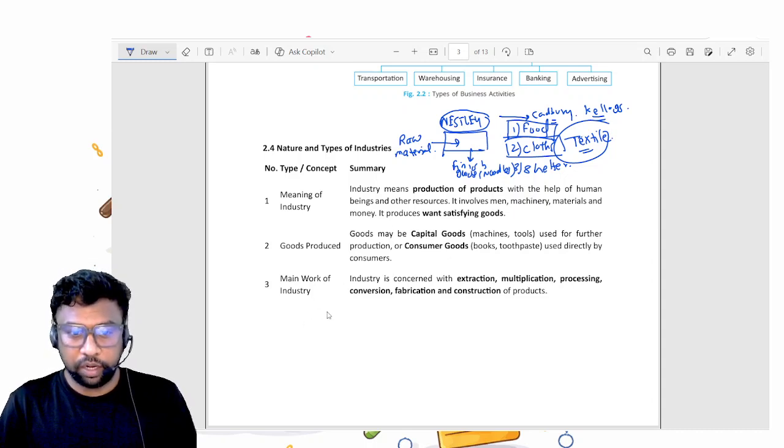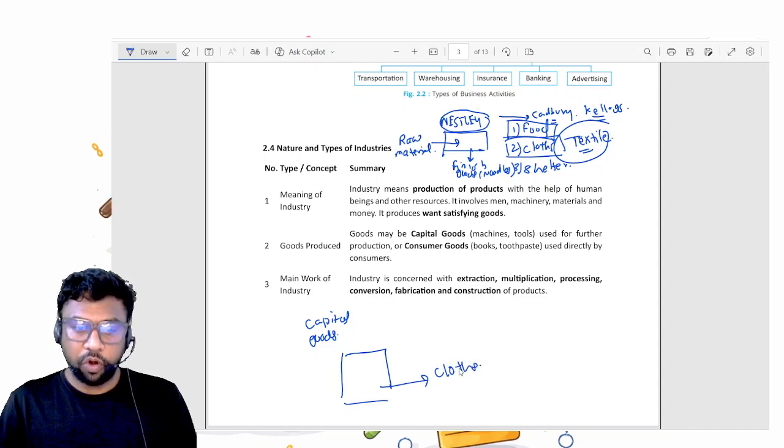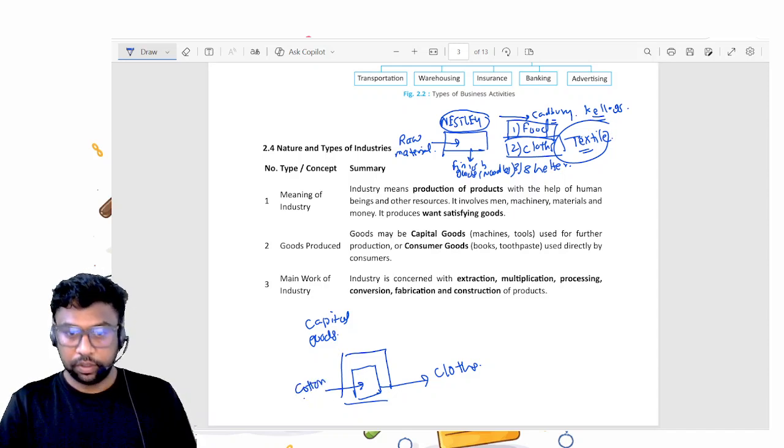Now what is a capital good? There is one big factory which produces, let us say, clothes from cotton. Cotton is the raw material for this factory, but this factory also has machinery which converts cotton into cloth.